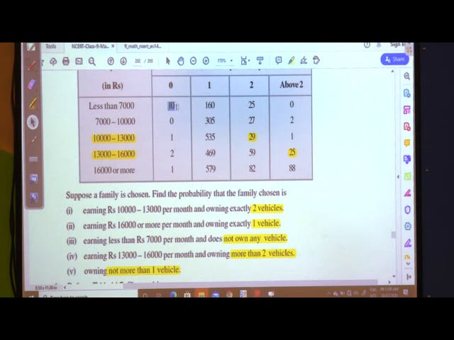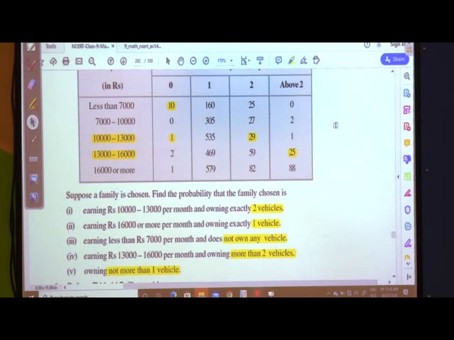Means the values under the column 0 vehicles and 1 vehicle, all these we are adding, and whatever total is coming, that total upon 2400 we are doing, and we are calculating the probability.